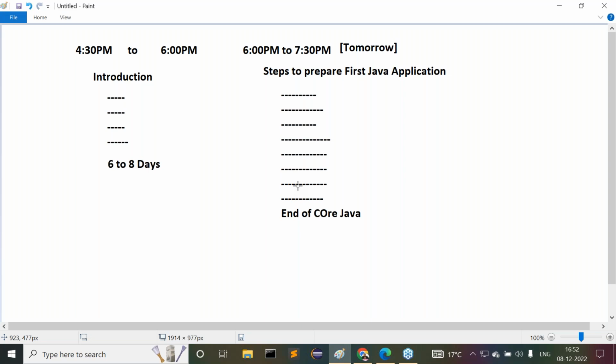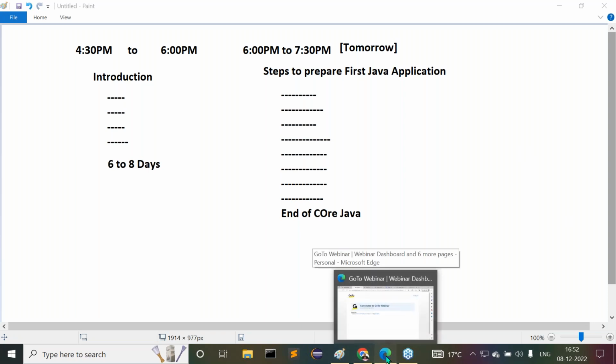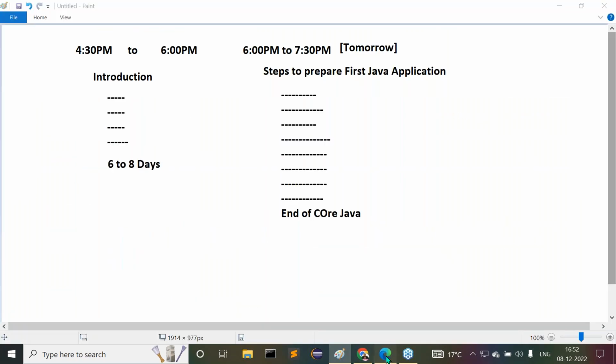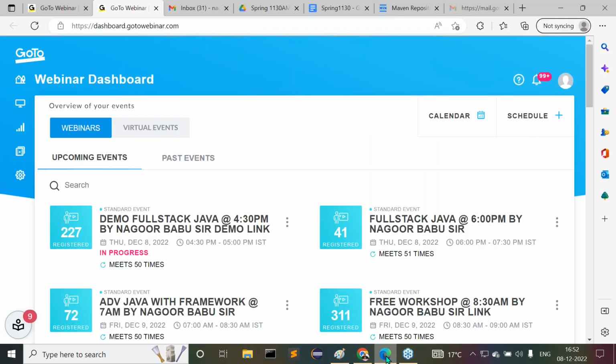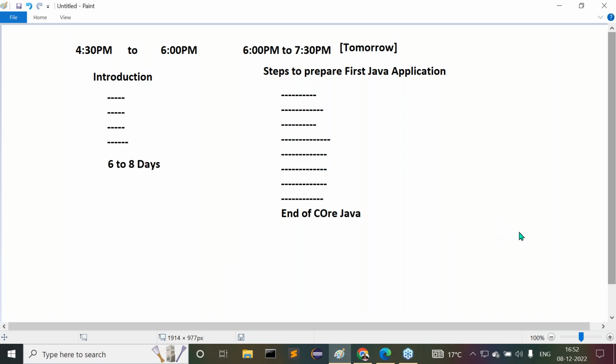Right, sir. Once again, I'll rewind this point at the end of the class. Try to follow this. For online students, guys, those who are attending online now, at the end of the class I will share that link information with you, so try to attend. Anyway, our admin people will also share the link so that you can attend the sessions. Okay. Thank you. Thanks a lot, guys.